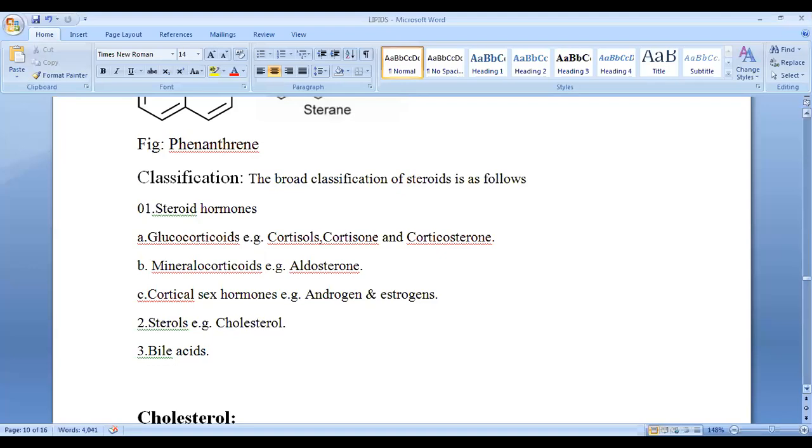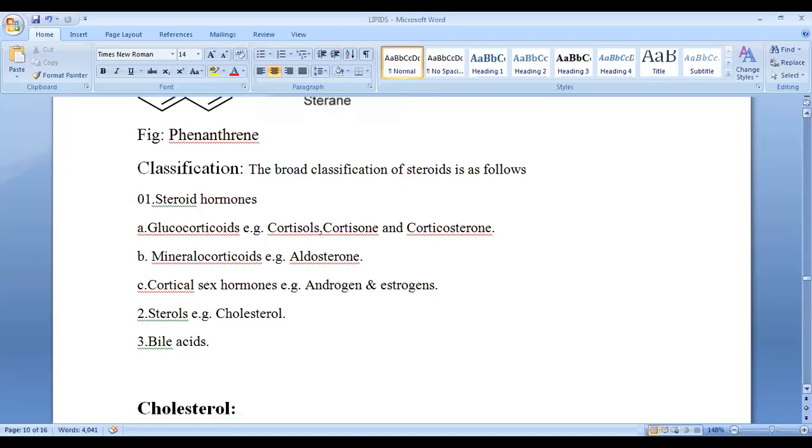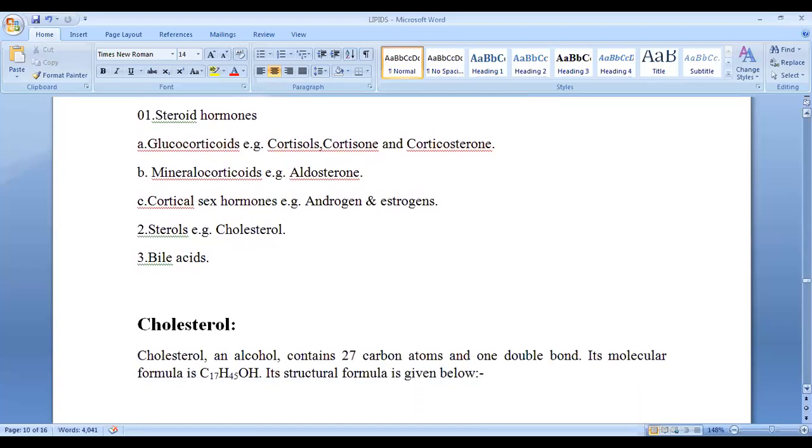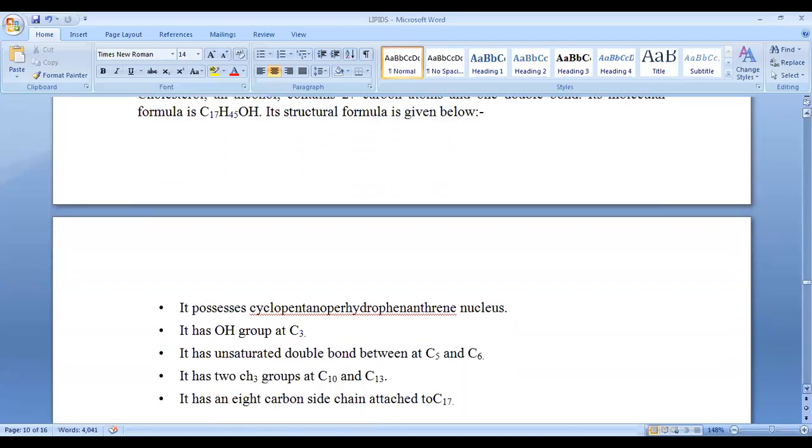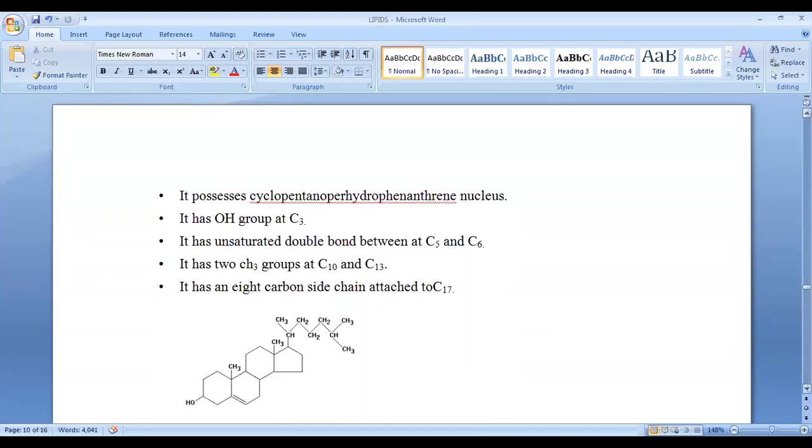So steroids have important functions, like we have sex hormones. Okay, we are male, female. This is due to these sex hormones. If we don't have these steroids, we will not be male or female. We would be something else. So this is why it's very important.